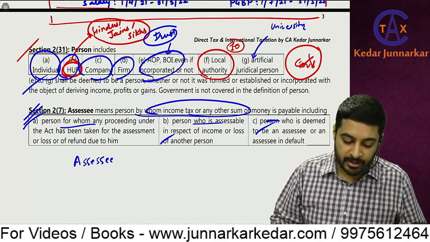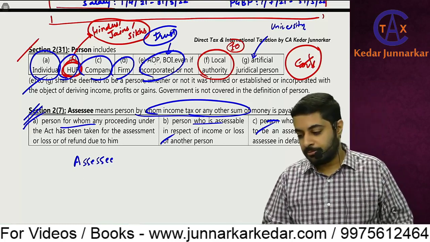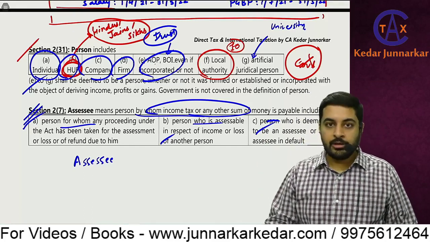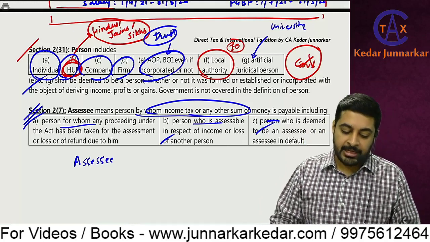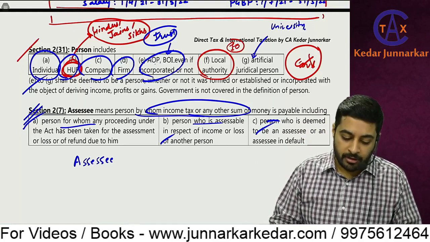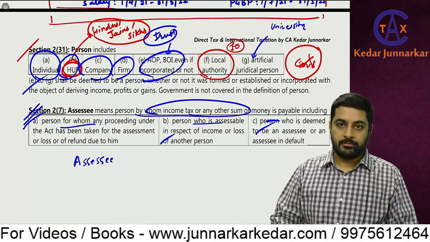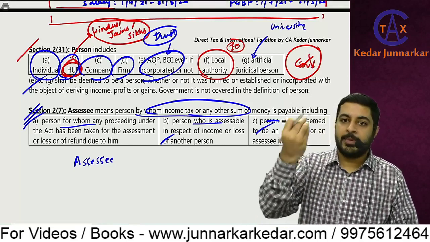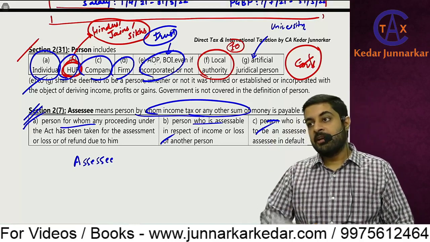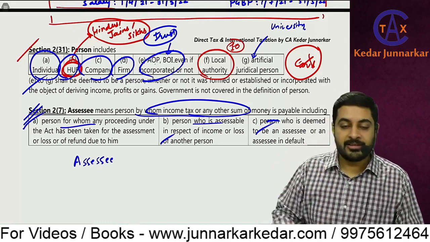So who is an assessee? Section 2(7) means a person by whom income tax or any other sum of money is payable. So if any sum of money is payable by me, then I am an assessee, including a person for whom any proceeding under the Act has been taken for assessment of loss or of refund due to him. Means assessment of income, loss, or refund. So if income tax is payable by me, then I am an assessee. If income tax is not payable but penalty is payable, then also I am an assessee.